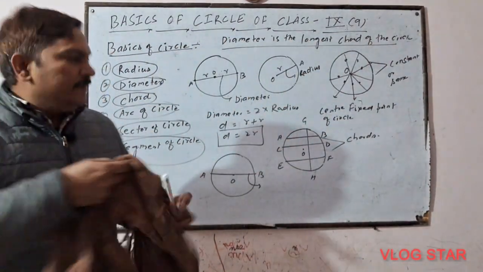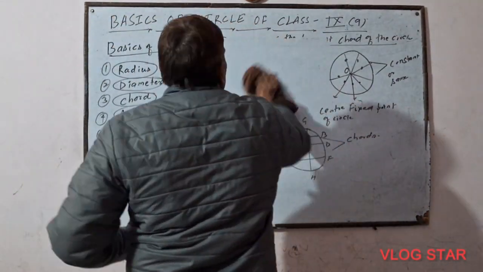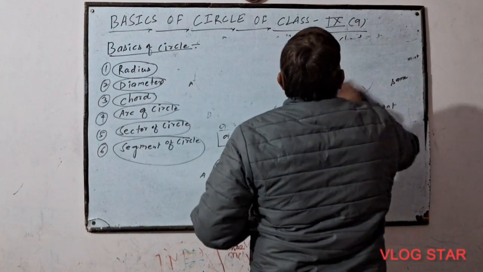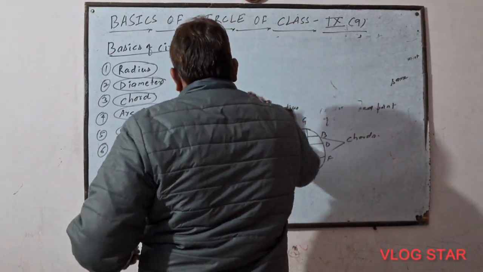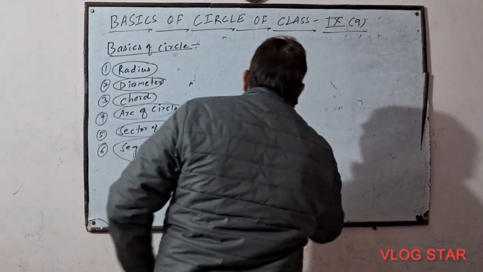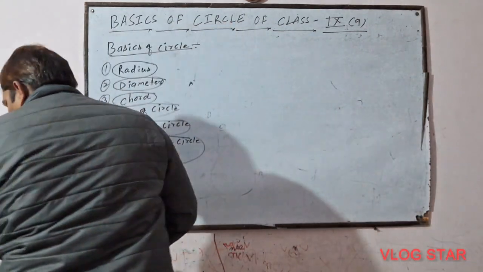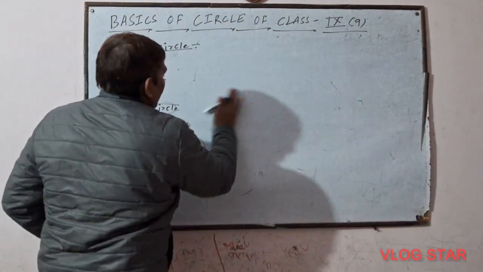Now just see, I am writing 2 points. Point number 1, all chords are diameters. Second, all diameters are chords. Which one is correct? First I am writing these points on the board.